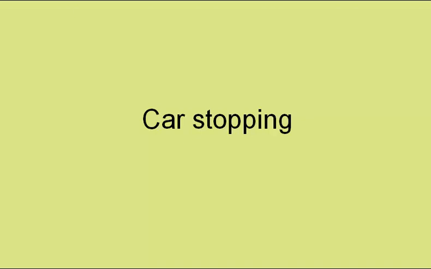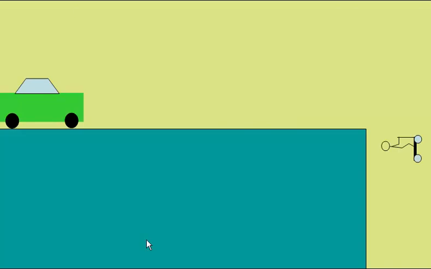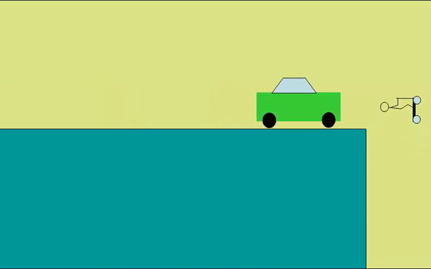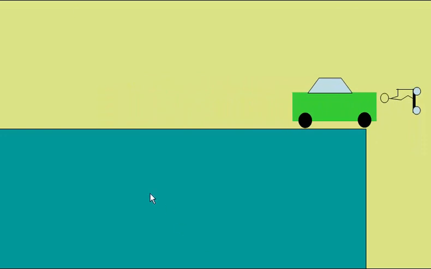Car stopping. Here we have a car which will travel in this direction and a child on a scooter travelling in this direction. At this point here, the driver saw the child, and it took them till this point here before they had managed to apply the brakes. And here is where the car stops.